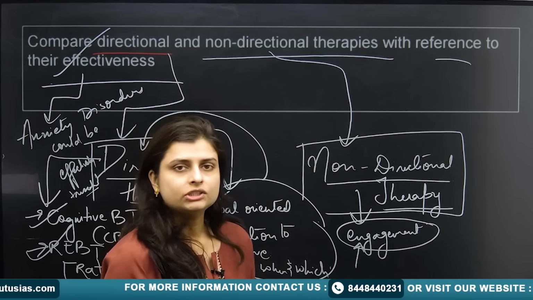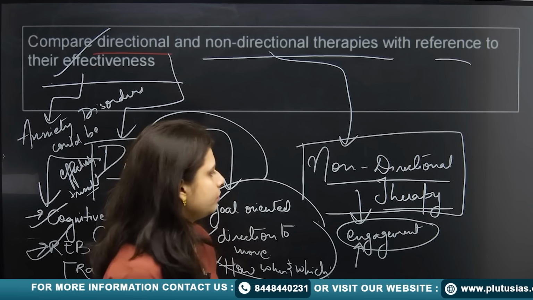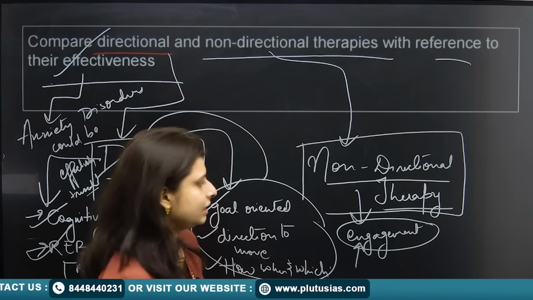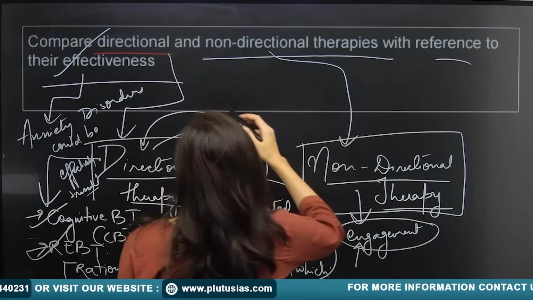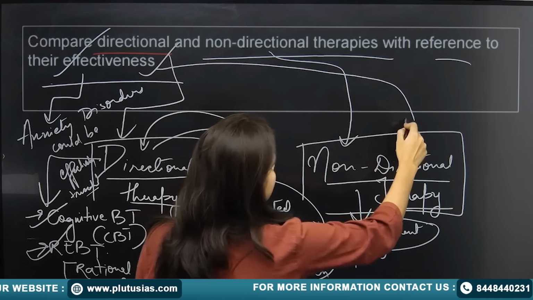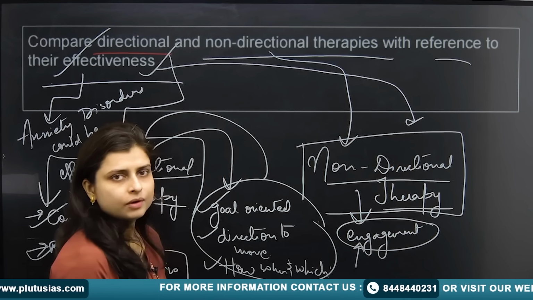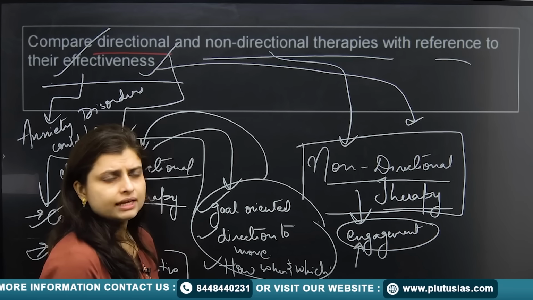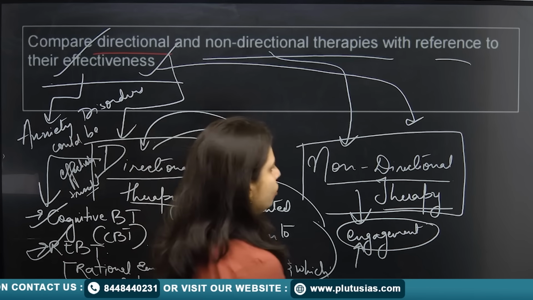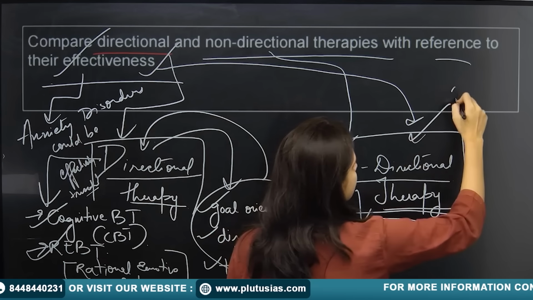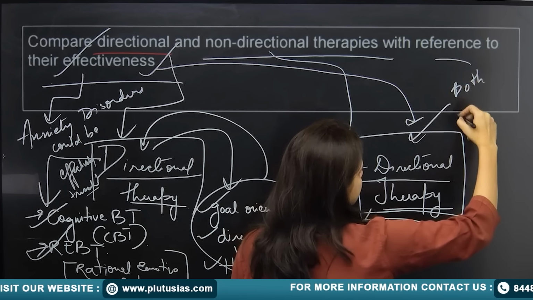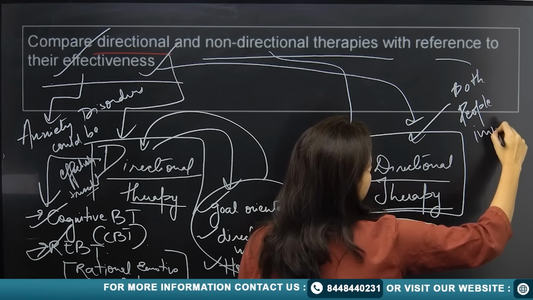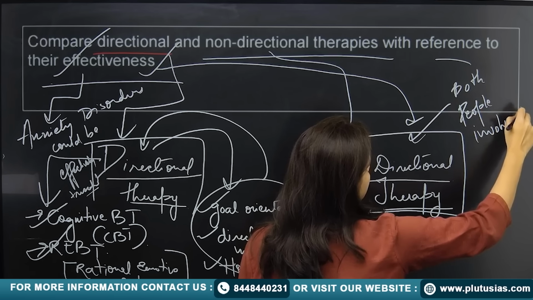So a non-directional therapy is a kind of therapy where there is no defined algorithm, but what is required is constant engagement. So what is the effectiveness if I talk about this non-directional therapy? So it all depends upon how or what kind of questioning is happening, or you can say how much both the people are involved in the process. So it's a both-way process. So both people's involvement in the process.